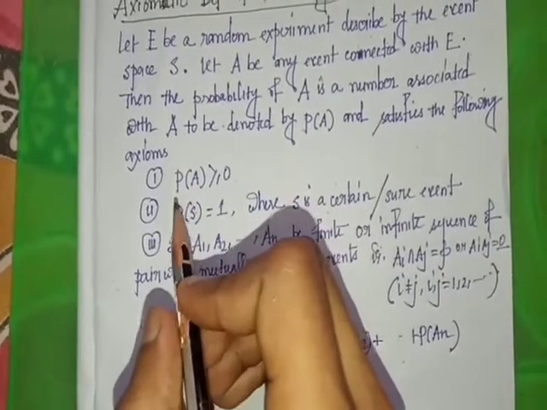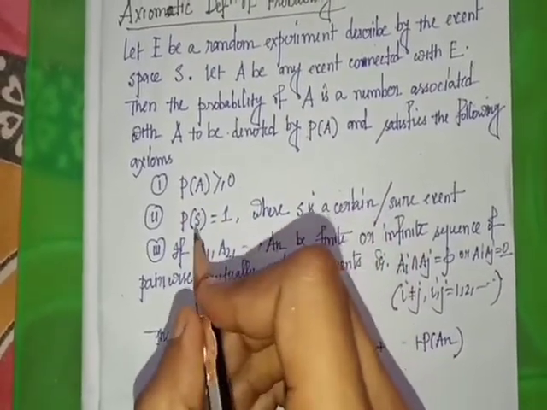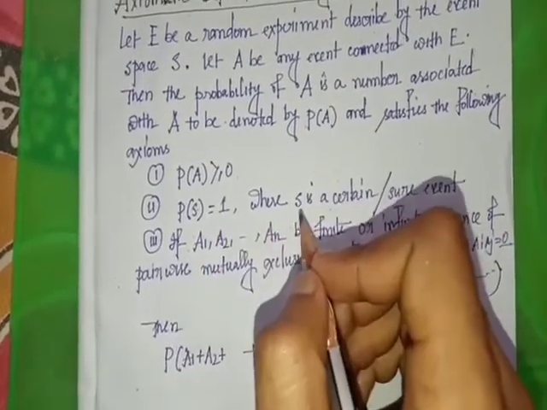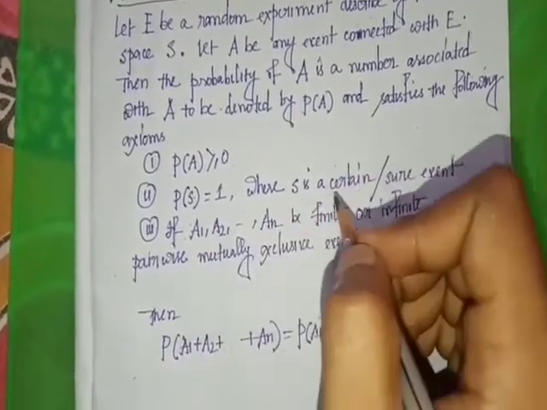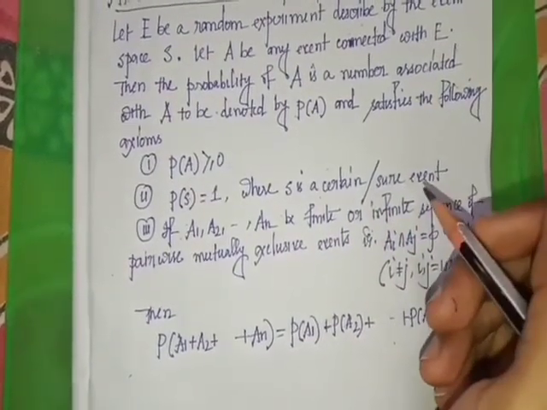First, P(A) is greater than or equal to 0. Second, P(S) equals 1. If P(S) equals 1, then E is called a certain event or sure event.